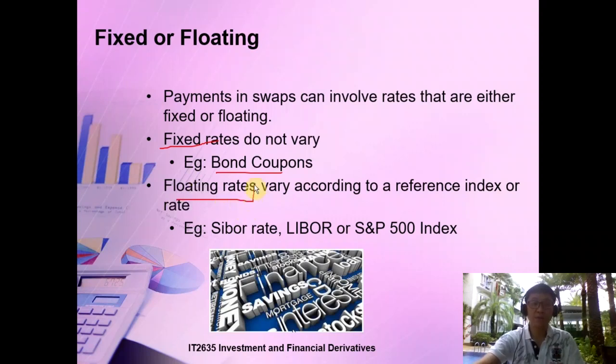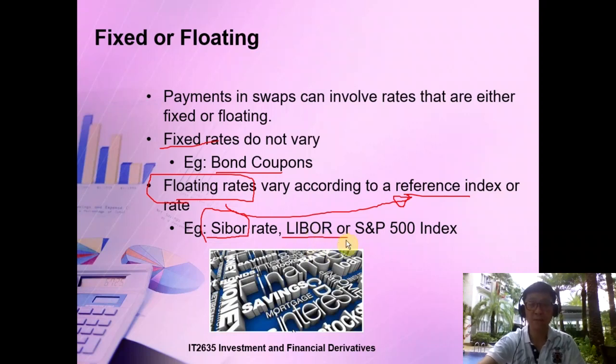A floating rate, on the other hand, varies according to some reference index. It could vary according to the Singapore Interbank Offer Rate, or the London Interbank Offer Rate. They are based on certain indices, and these indices might go up and down.